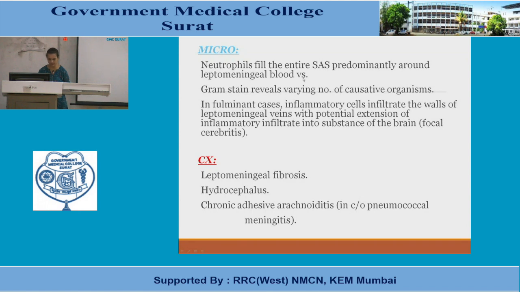In fulminant cases, inflammatory cells infiltrate the walls of leptomeningeal veins, with potential extension of the inflammatory infiltrate into the substance of the brain. So there can be focal cerebritis. Not necessarily the whole brain will be inflamed, but there can be focal cerebritis. Complications: leptomeningeal fibrosis, hydrocephalus, and chronic adhesive arachnoiditis in cases of pneumococcal meningitis.